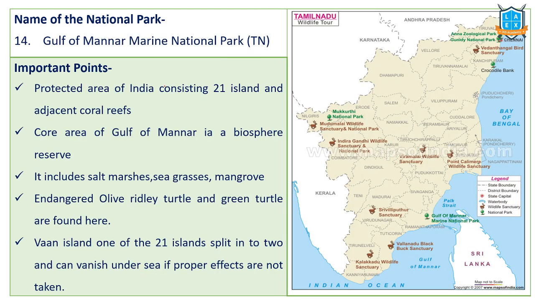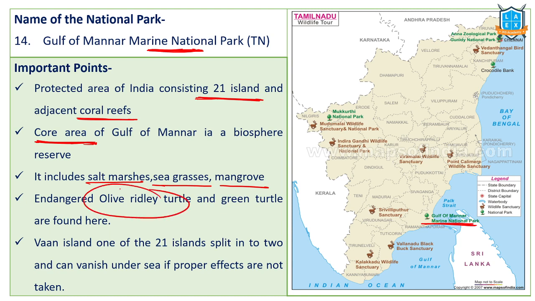Next important national park is Gulf of Mannar Marine National Park. It is located over here. It consists of 21 islands and coral reefs. This entire area, the Gulf of Mannar core area, is declared as a biosphere reserve. It includes salt marshes, sea grasses, mangroves, and endangered olive ridley turtles.